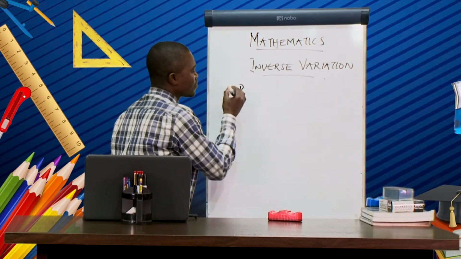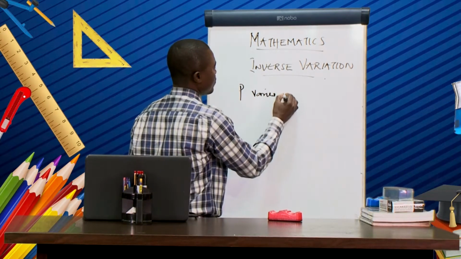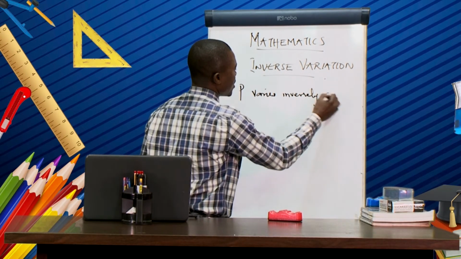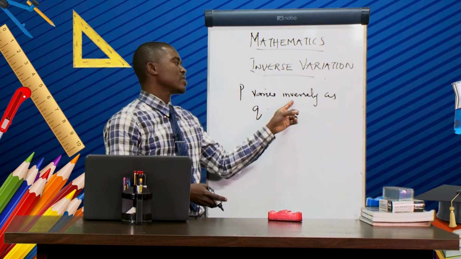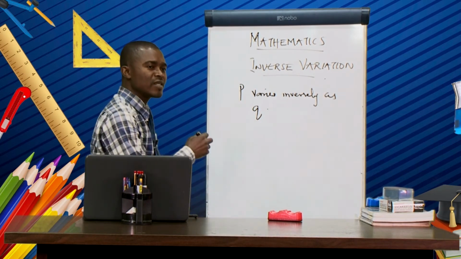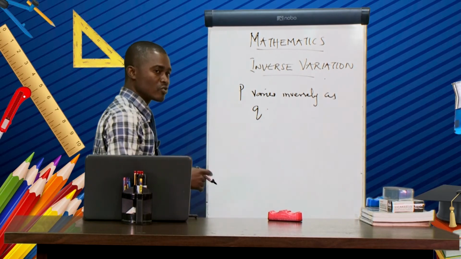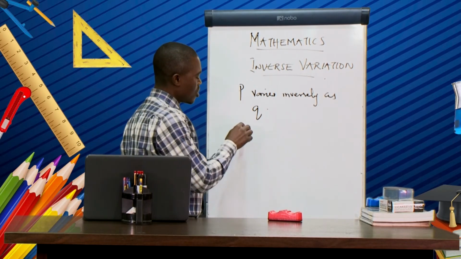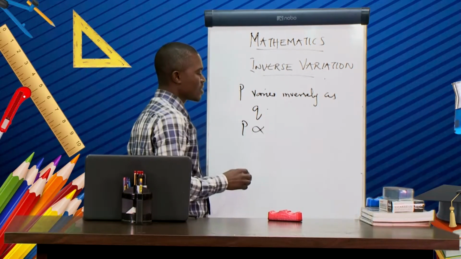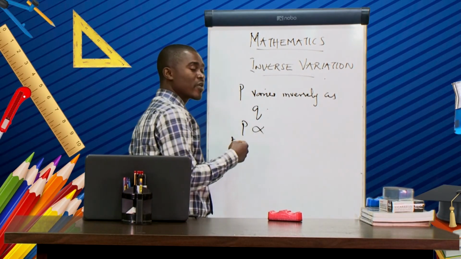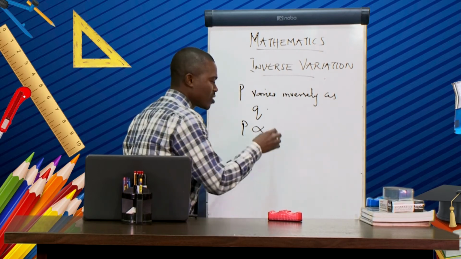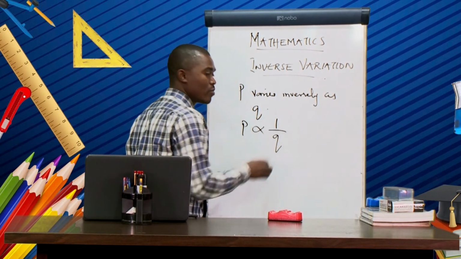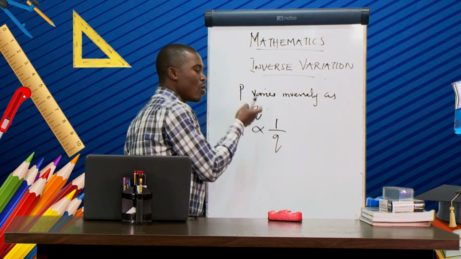Now, in this case, let's assume that P varies inversely as Q. If you want to write an equation to represent this variation, this is how you are going to do it. We are going to have P varies inversely as what? What is the inverse of Q? That is Q raised to power minus 1. And if you want to change that to fraction, that will give us 1 over Q. So this represents the inverse of Q.